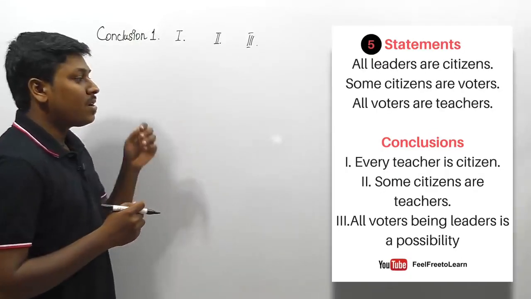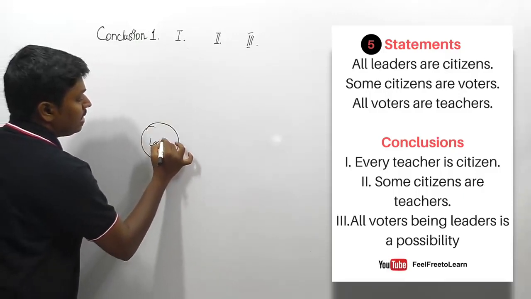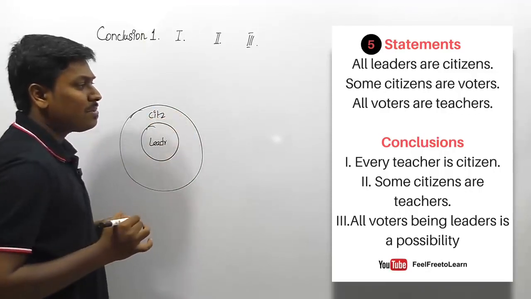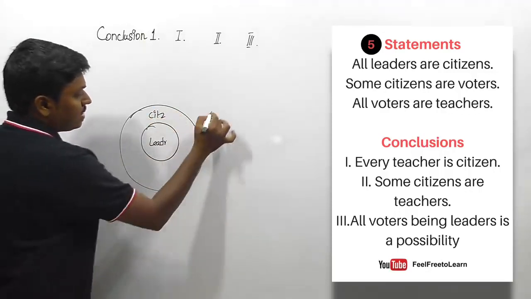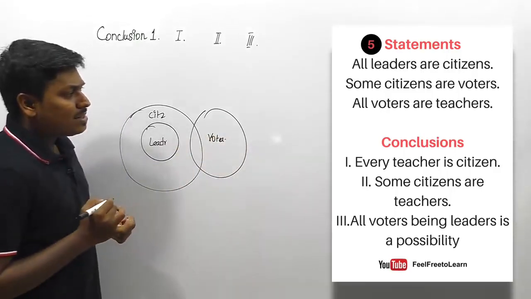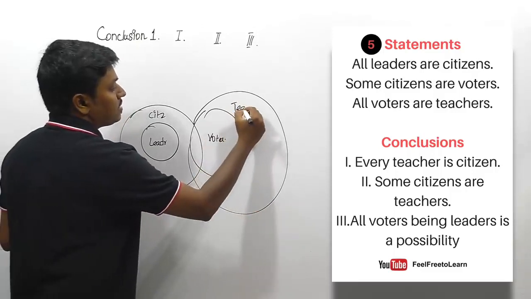So the statement is: all leaders are citizens. The second statement is: some citizens are voters, right? The third statement is: all voters are teachers.